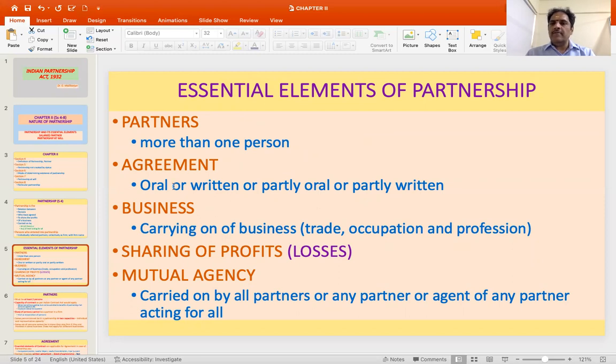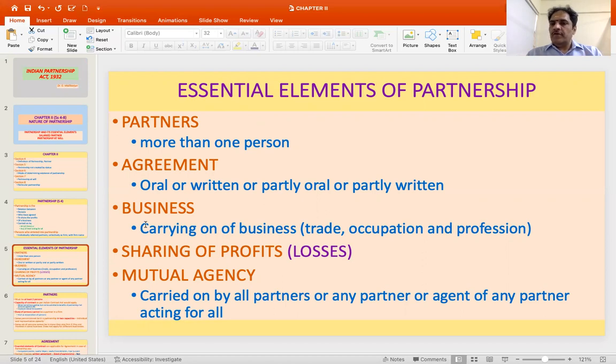The second essential element is an agreement, and it is not necessary that the agreement should be in writing. The agreement could be oral or written, or partly oral and partly written. We will have to refer to section 11, which talks about the mechanism of the terms of agreement between the partners. Then the section also talks about business. Business is defined in section 2, and it says business means every trade, occupation or profession. We'll try to examine what the things in relation to business are.